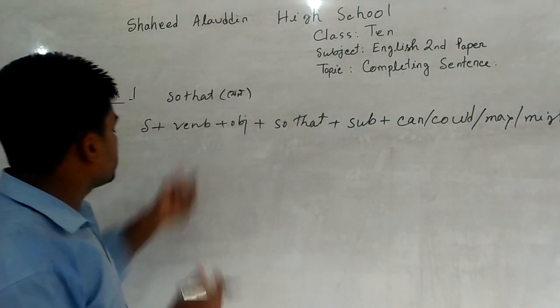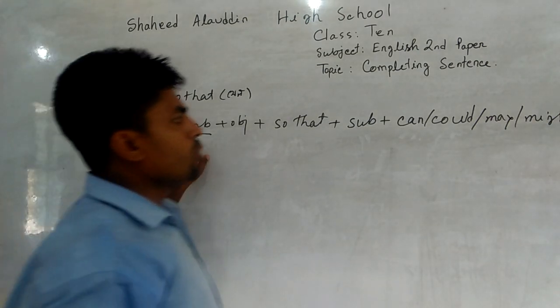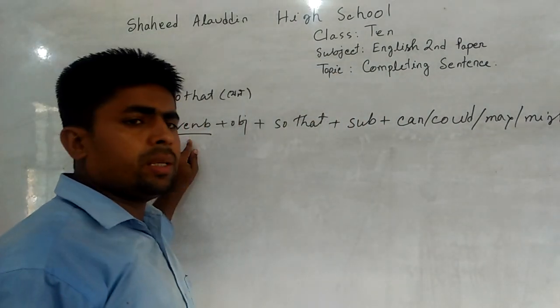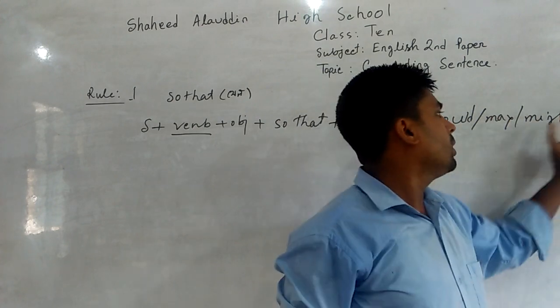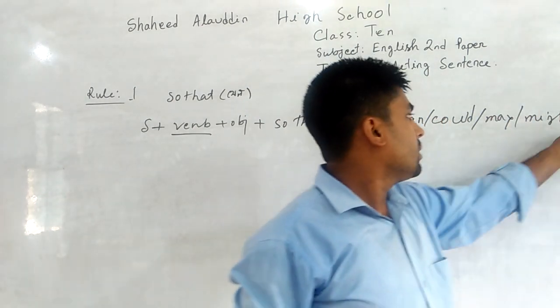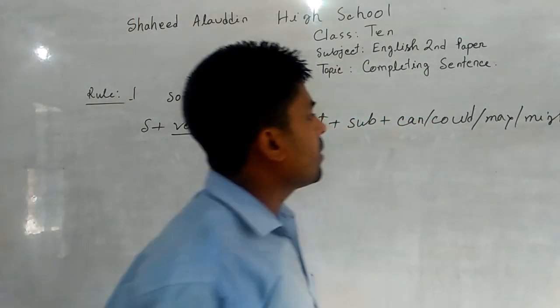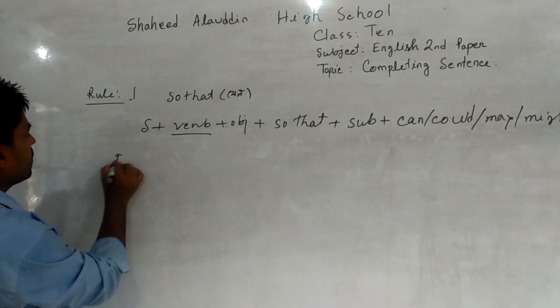In the first clause, if the verb is in the present indefinite form, we should use can or may. If the verb is in the past indefinite tense, you should use could or might. Then the present form of the main verb. That means base form. For example,